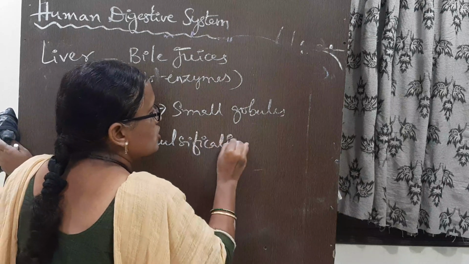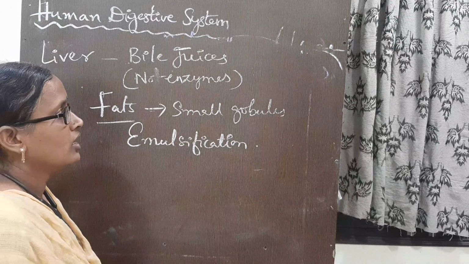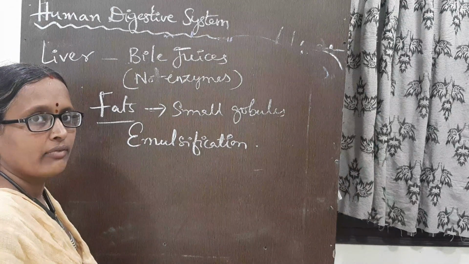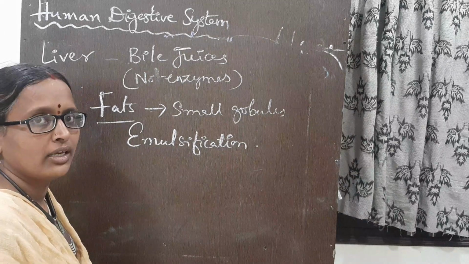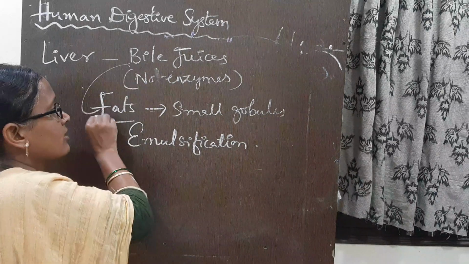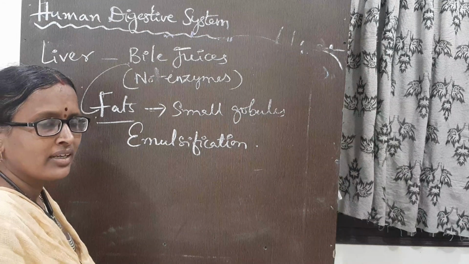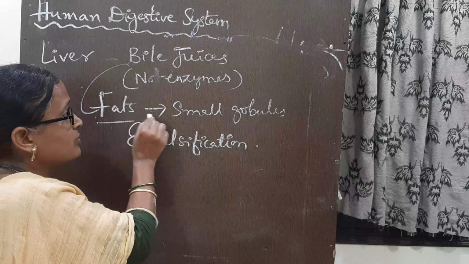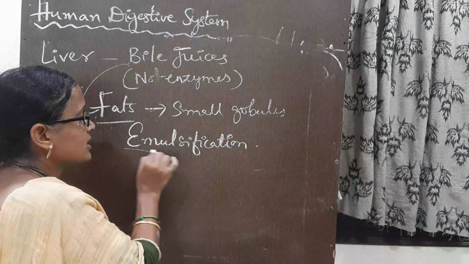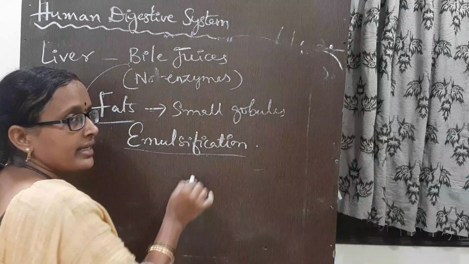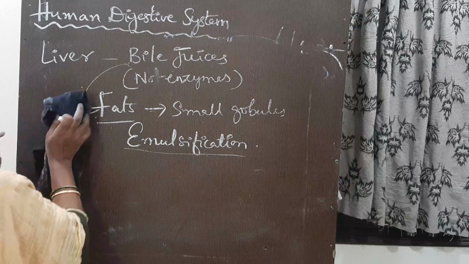Bile juice contains no enzyme, but it contains pigments, bilirubin and biliverdin. These fats are broken down into small globules. That is known as emulsification.